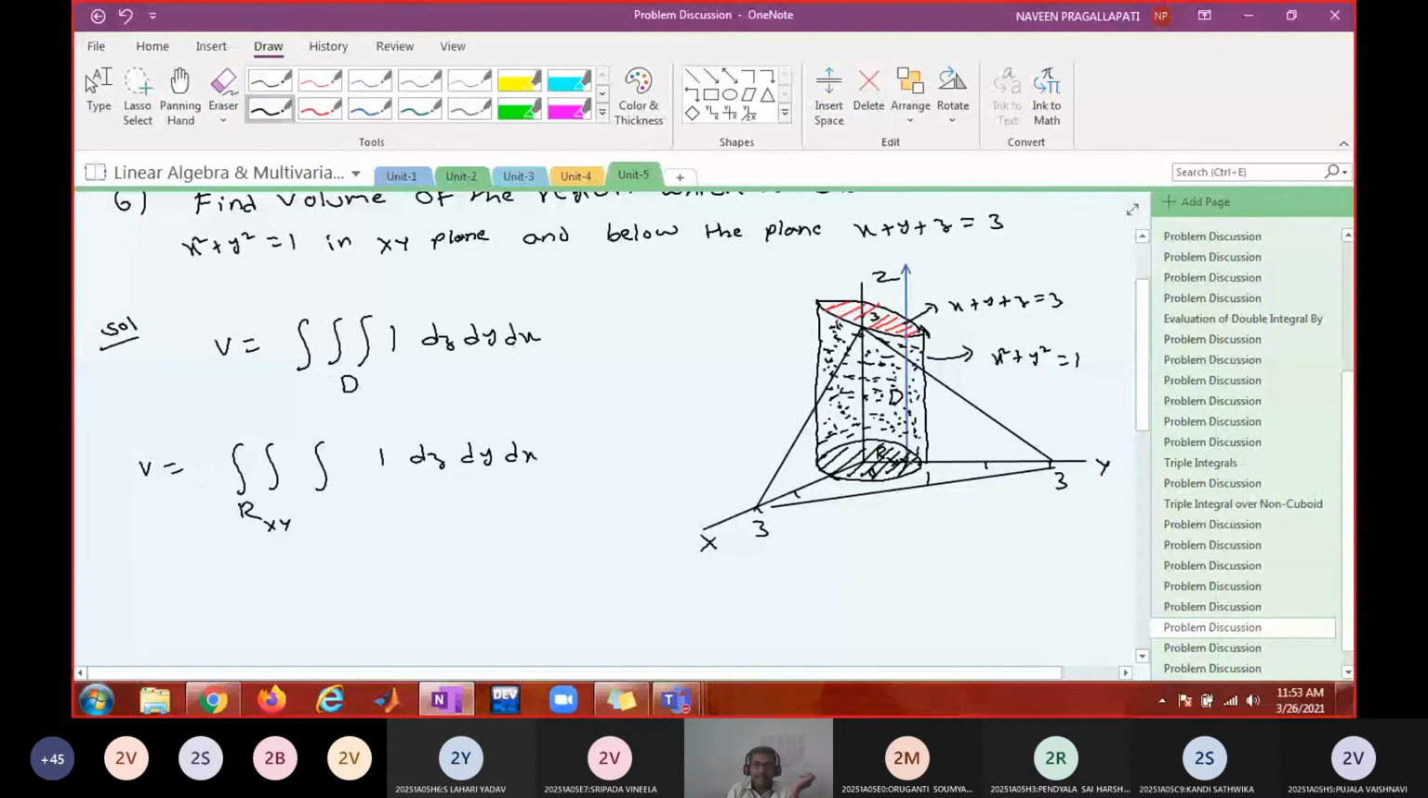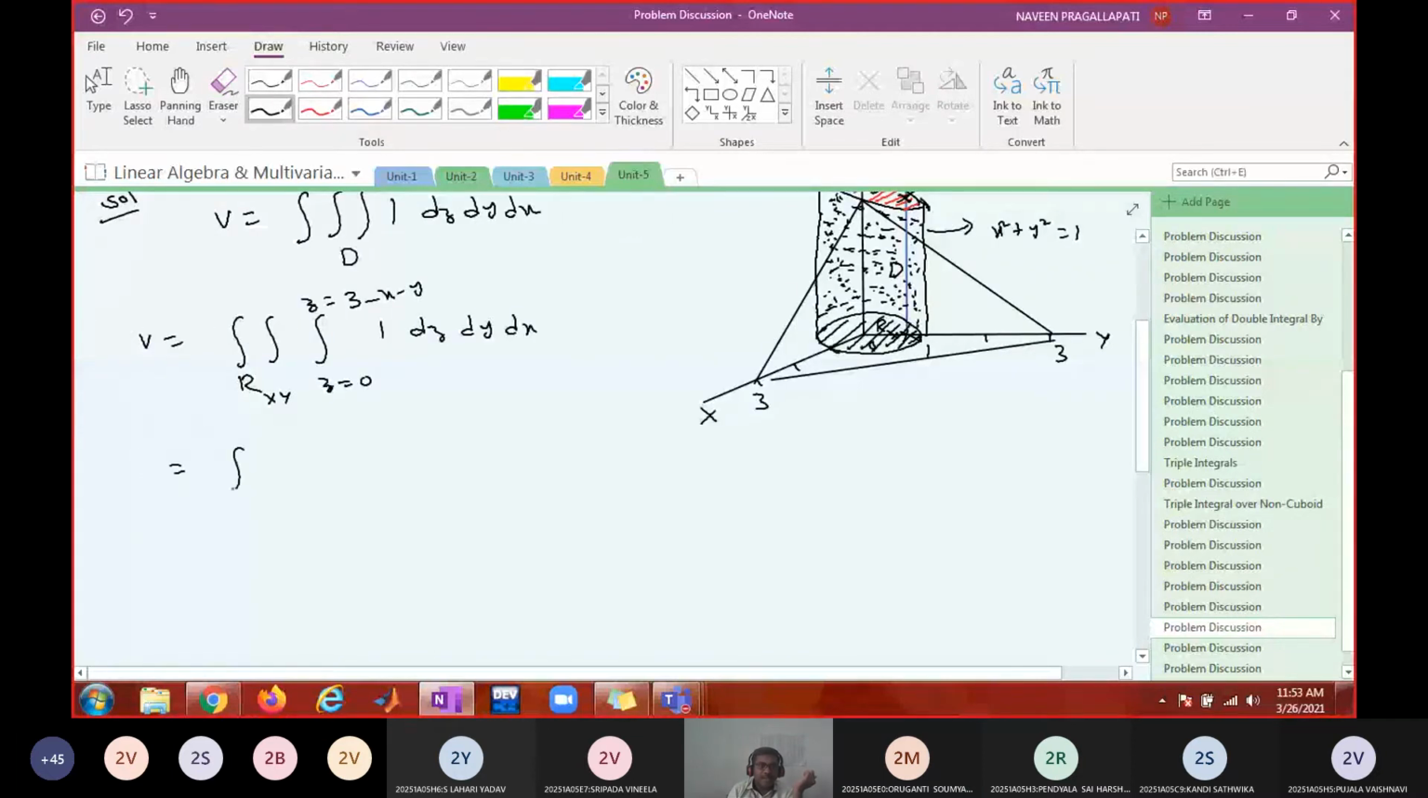It is entering from the xy plane, but it is leaving through this inclined plane. So what are the z values? Z equals 0 to, when it is leaving through the plane, what is the z value? That's it, 3 minus x minus y. Now integrate 1 with respect to z. This is Rxy.